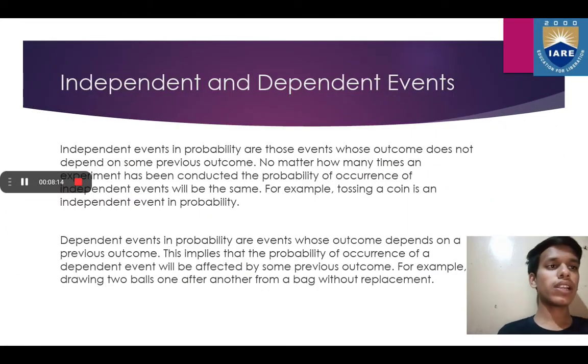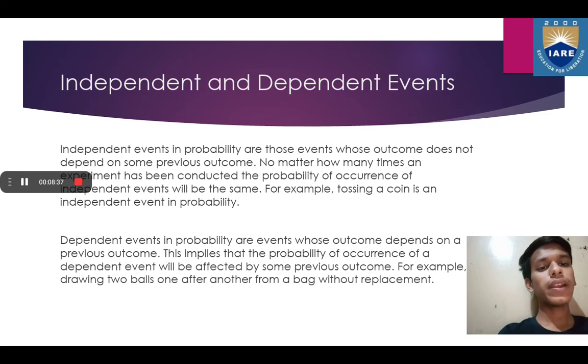What are independent and dependent events? Independent events in probability are those events whose outcome does not depend on some previous outcome. No matter how many times an experiment has been conducted, the probability of occurrence of the event will be the same. For example, tossing a coin is an independent event in probability.